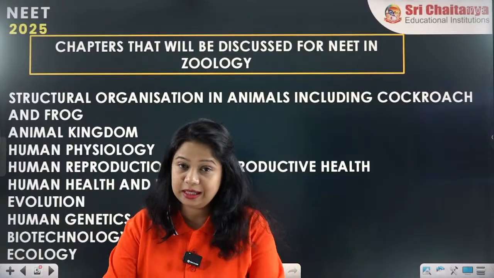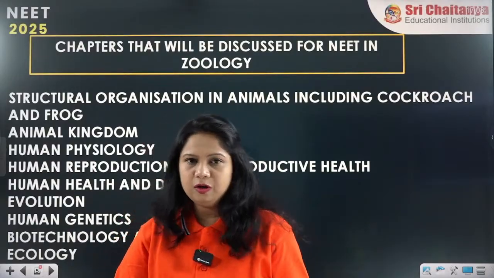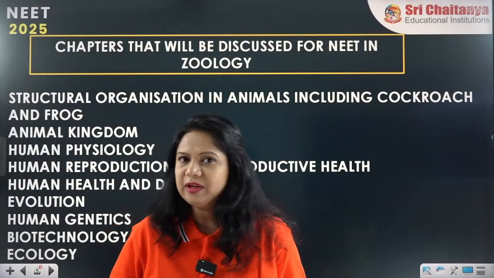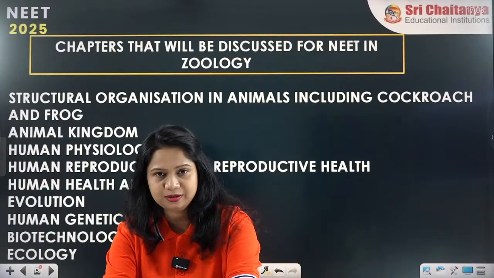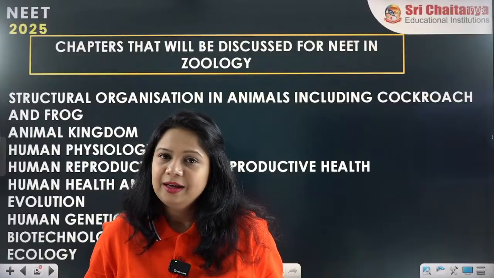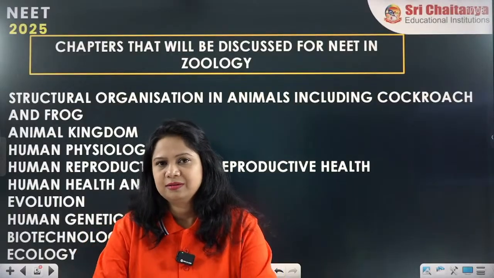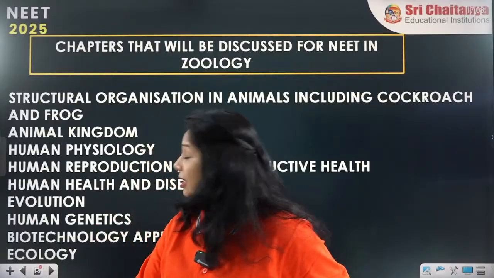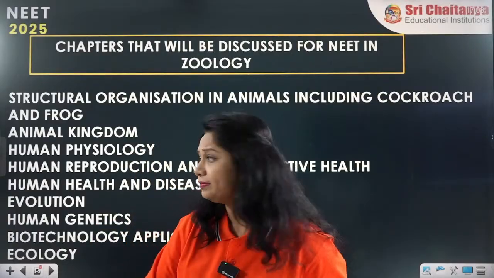Now we are coming to the animal kingdom. What is this animal kingdom? We all know the whole biosphere is divided into 5 kingdoms, the 5 kingdom classification by R.H. Whittaker. So these 5 kingdoms are the Monera, the Protista, the fungi, as well as the plants and the animals. So we will be dealing with kingdom Animalia. In short, we can say the animal kingdom.